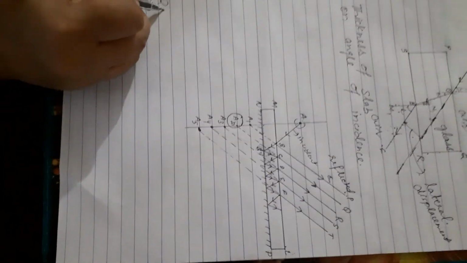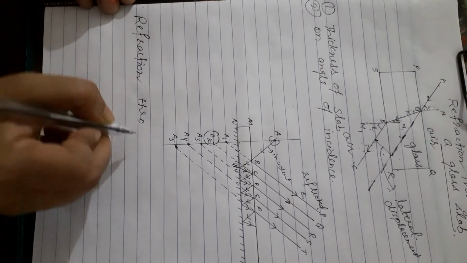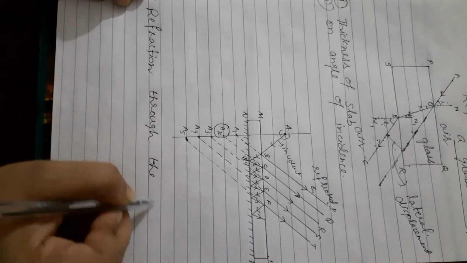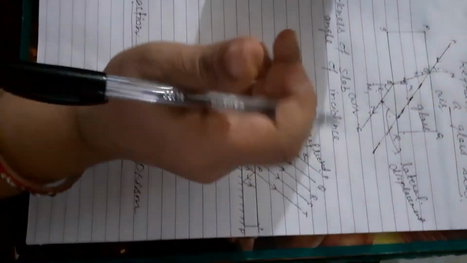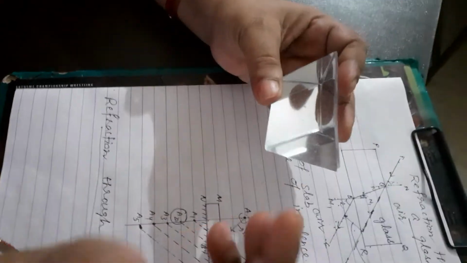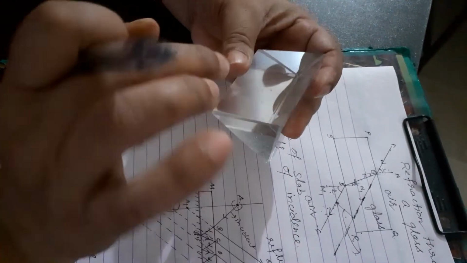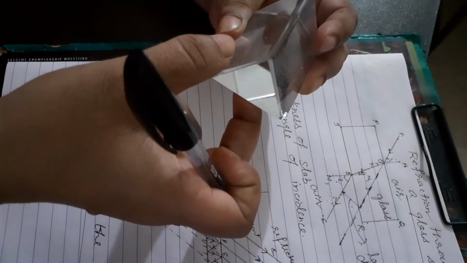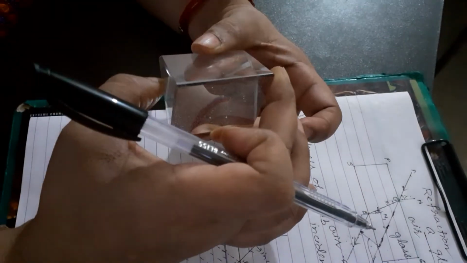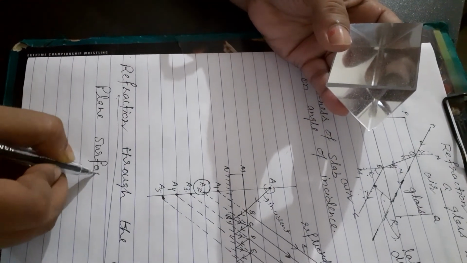Then our next topic is refraction through the prism. That I am going to show. This is a prism. It has 5 plane surfaces. Please try to see it. These 2 are triangles, and these 3 are rectangular faces. So 3 rectangular surfaces and 2 triangular surfaces; in total, the plane surfaces are 5.